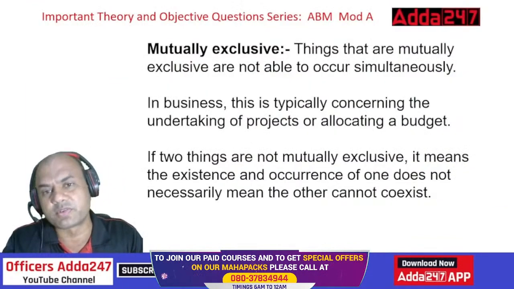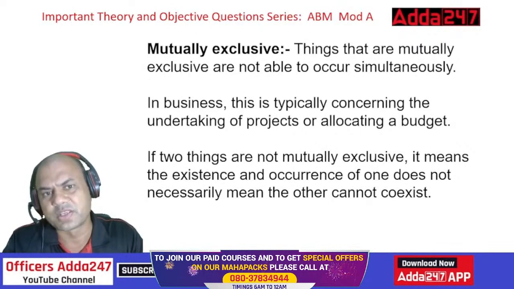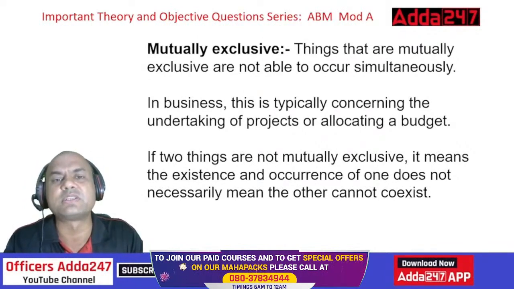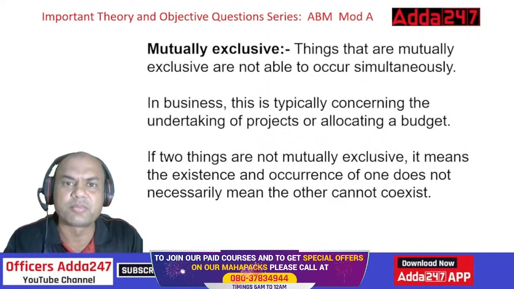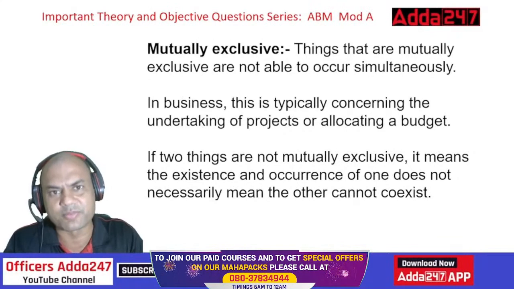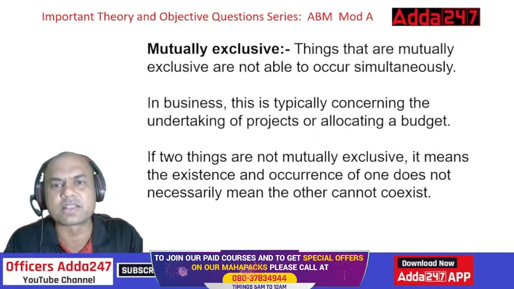Mutually exclusive events mean what? Things that are mutually exclusive are not able to occur simultaneously. Just now we saw something, isn't it? Exclusive means which doesn't occur at one time. Either it can be sunrise or it can be sunset. Both can't be together. Of course, somebody might argue that in the west it is sunset, in the east it is sunrise.